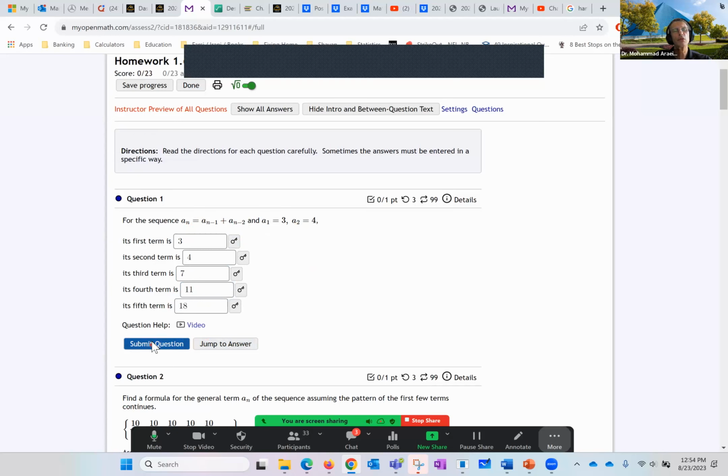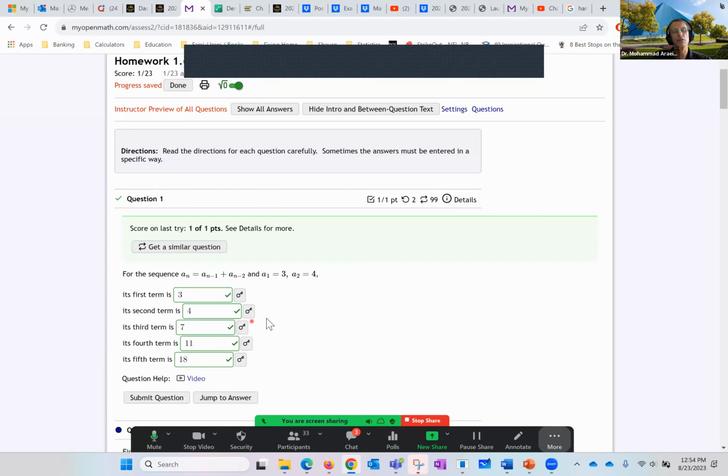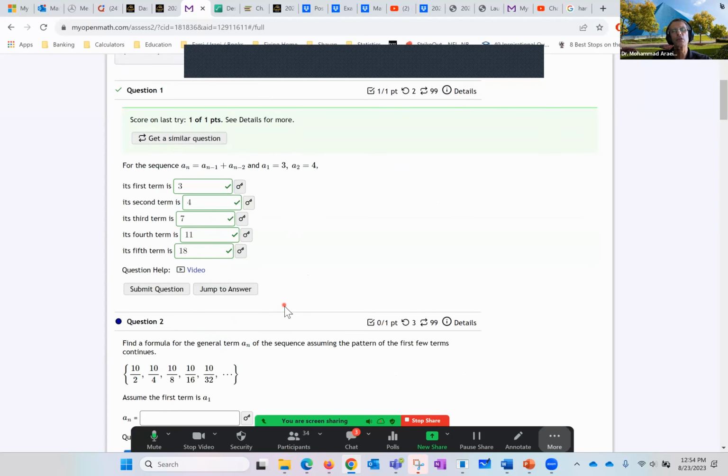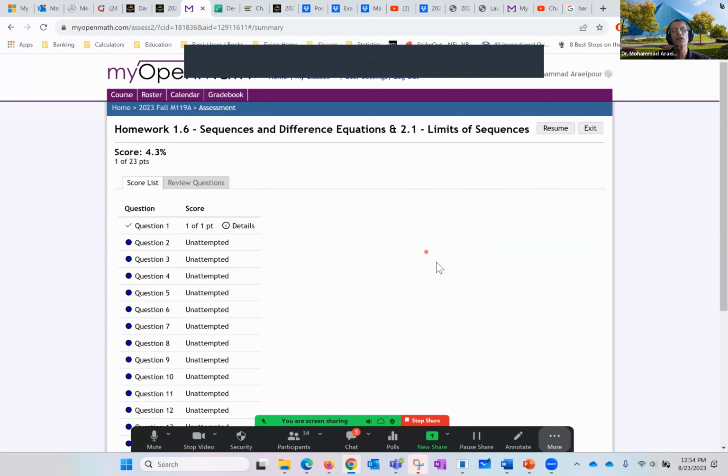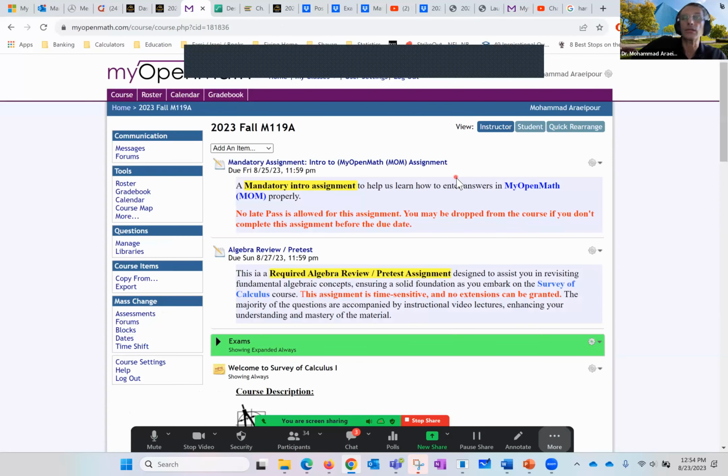And if I submit the question, it check marks, okay, and I can move on to the next. But like I said, something has come up, I can't finish it. I click on done. It gives me my points, and it says the rest are unattempted. I can resume or exit. And that's all there is to it. So let me quickly recap everything for you.